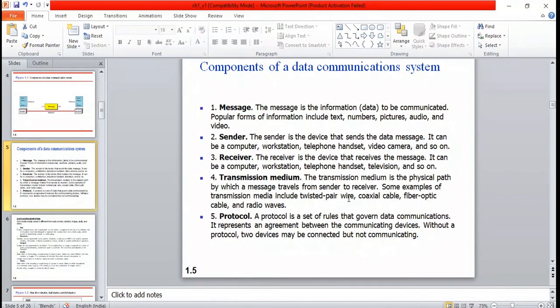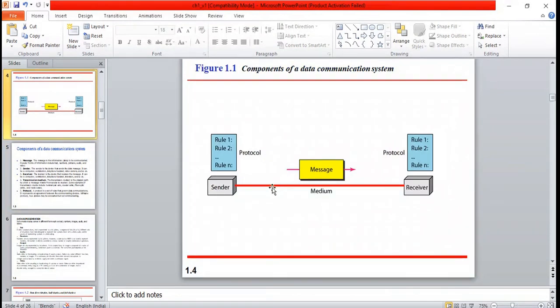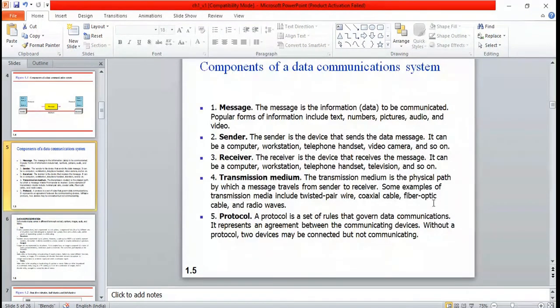I'm just giving examples of the different types of wires that can be used to connect these two devices: twisted pair wire, coaxial cable, fiber optic cable, and radio waves. Radio waves are used for wireless communication, and the others are wired networks. We are not going to discuss these types of cables or wires in detail. Just remember they are used for connecting the devices and transmitting the data.